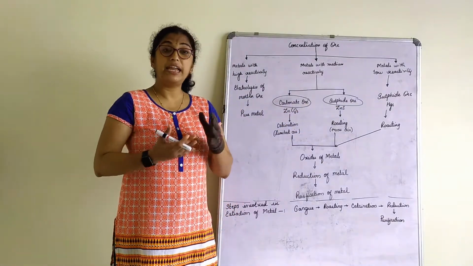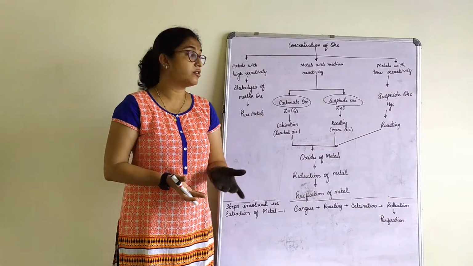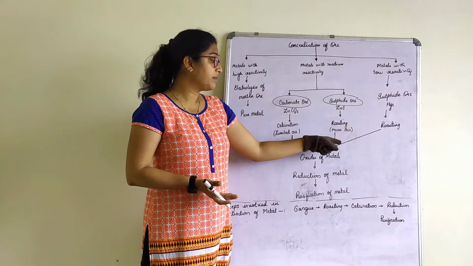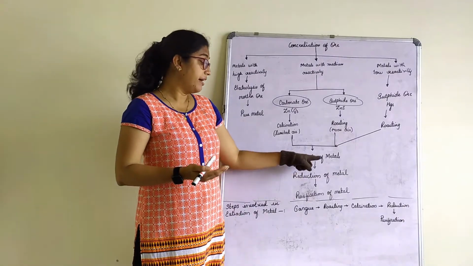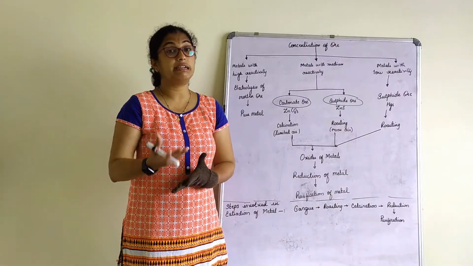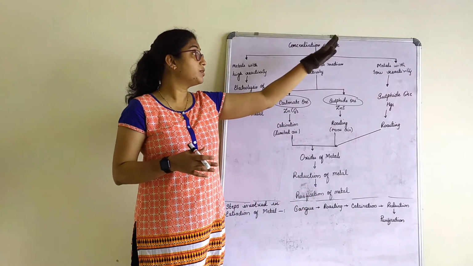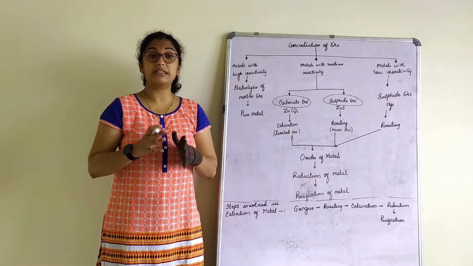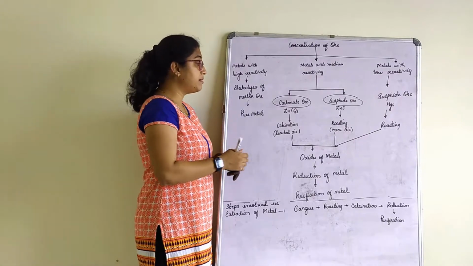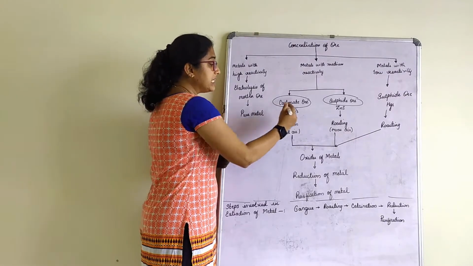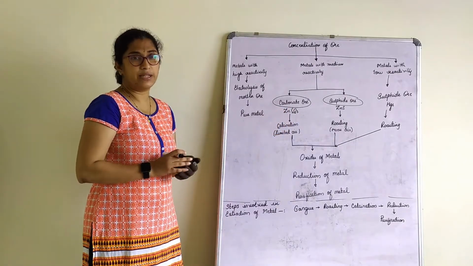Now you know, if any metal is found in the form of its sulfide ore, what does it have to undergo? It has to undergo roasting. After roasting, it is converted to its respective oxide. After that, it is reduced using a reducing agent. Then the purification of the metal goes on, right? So metals with low reactivity are usually found in the form of sulfides only. Just remember, carbonate ore has C in it, that is why calcination. That is how you can remember it very easily.